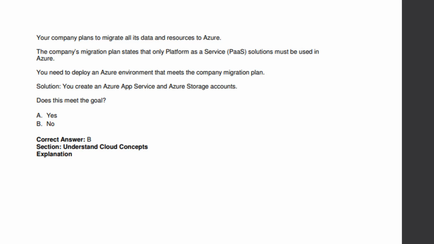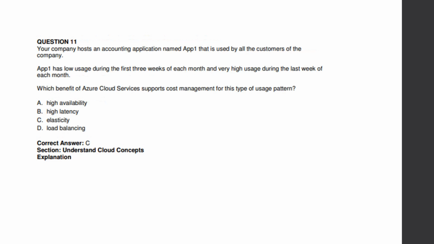The next question. The company plans to migrate all the data and resources to Azure. The company migration plan states that only platform as a service solution must be used in Azure. You need to deploy an Azure environment that meets the company migration plan. You create an Azure app service and Azure storage accounts. Does it meet the goal? No, it doesn't meet the goal. So this is the answer for that.